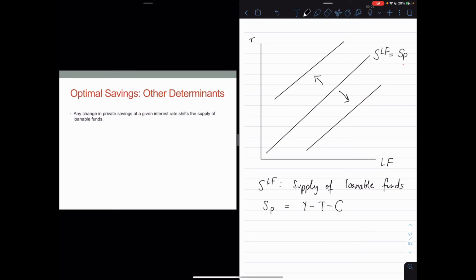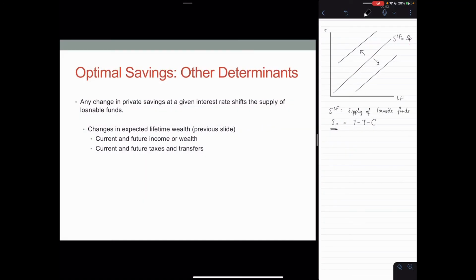Any change in private savings at a given interest rate will cause these shifts. As we discussed in the previous slide, any change in expected lifetime wealth will affect savings and therefore shift the supply of loanable funds either to the right or to the left.